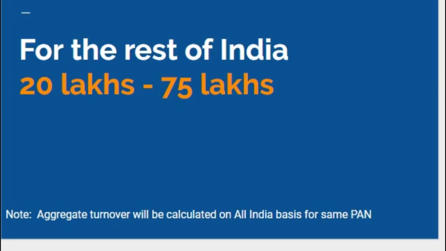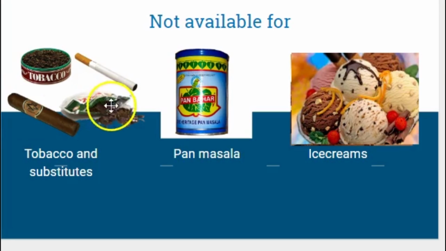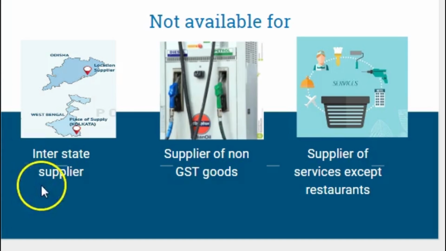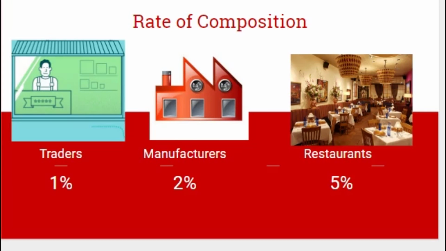But the composition scheme is not available for the following: tobacco and its substitutes, pan masala, ice creams, anybody who is an interstate supplier, and suppliers of non-GST goods like petrol, diesel or alcohol, and also suppliers of services except restaurants. Now, what is the rate of composition? For traders, just 1%, manufacturers 2%, restaurants 5%.